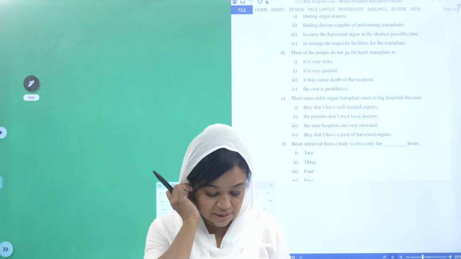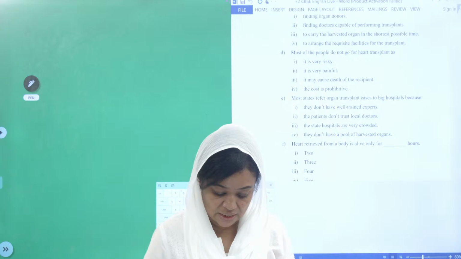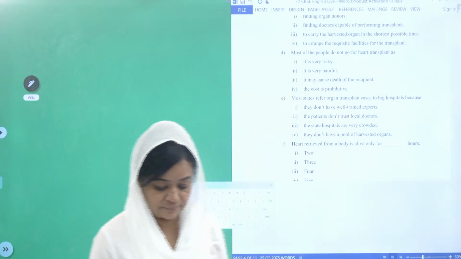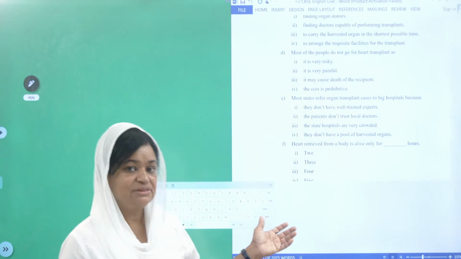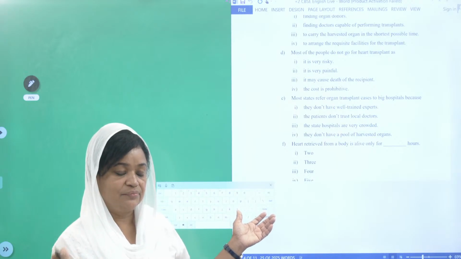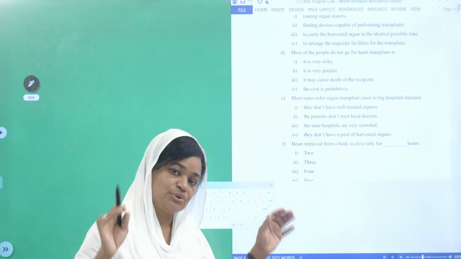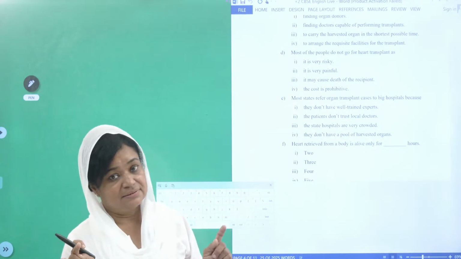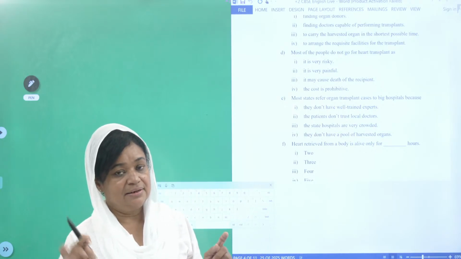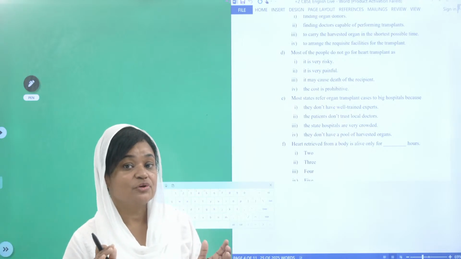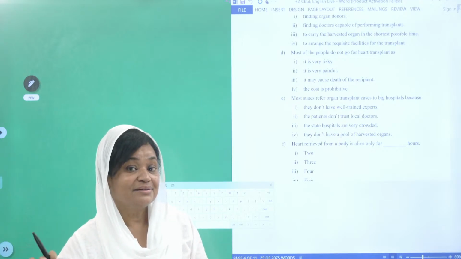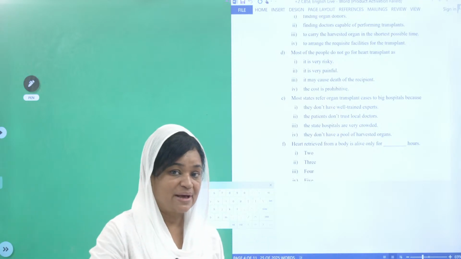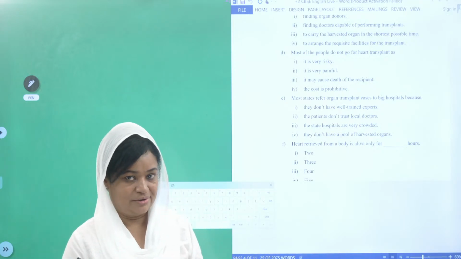Okay children, now as you read the passage, I told you to underline the keywords. As you read the passage, what you do is keep marking the answers if you feel that is correct. And in between, you have to read the question, then again come back to the passage. That work should be going on, right?